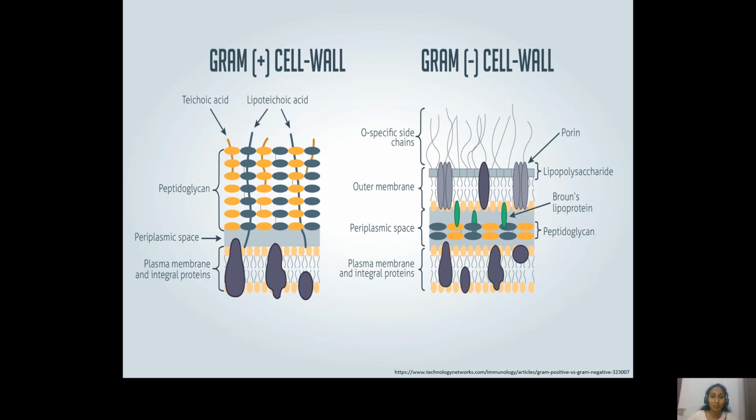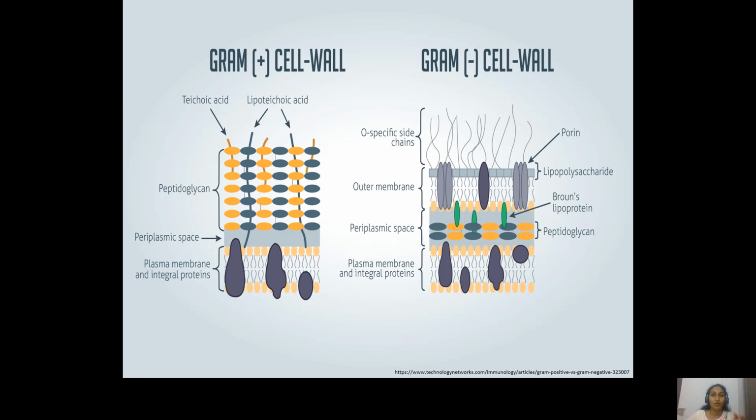So here we can see that the peptidoglycan layer is thick. The gram-positive cell wall layer is a homogeneous layer. 90% of it is made up of peptidoglycan. On the other hand, the gram-negative cell wall is a heterogeneous layer. It is made up of two different types of layers: the periplasmic space and the outer membrane.